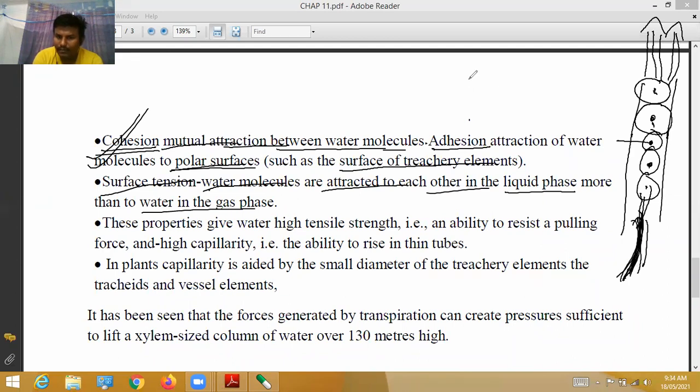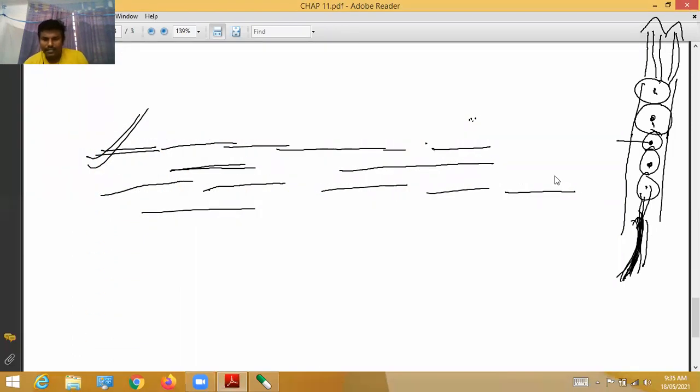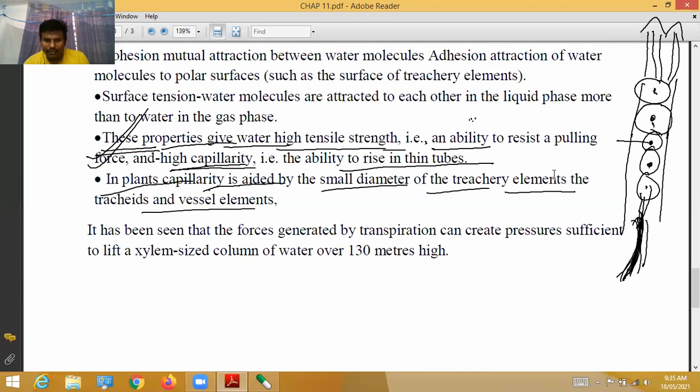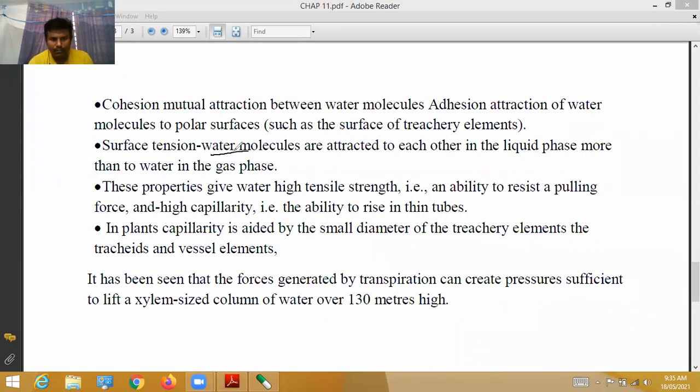A continuous column of water. Then the water molecules are pushed in the upward direction. This is called surface tension. Okay, so see here, in surface tension, water molecules are attracted to each other in the liquid phase more than to the gas phase. In such cases, water pushes in the upward direction.